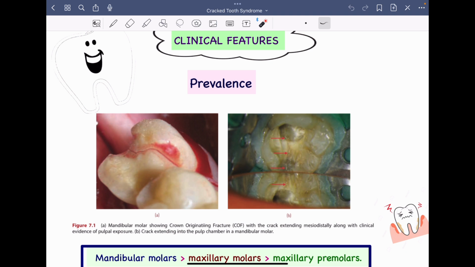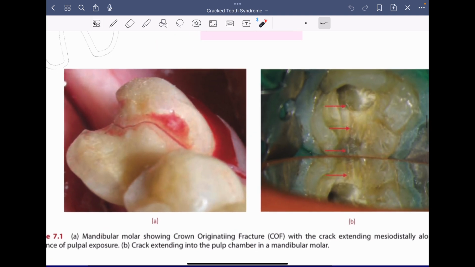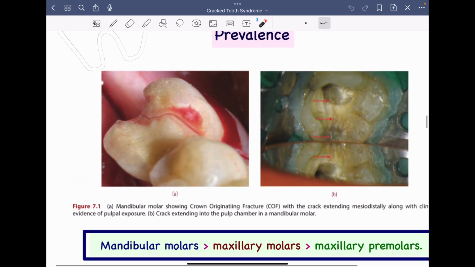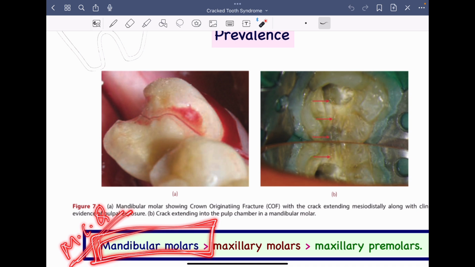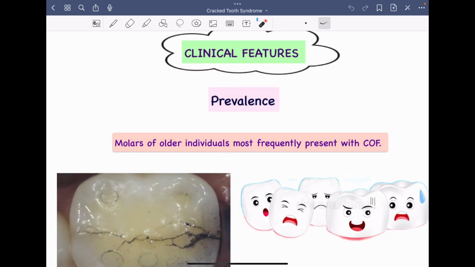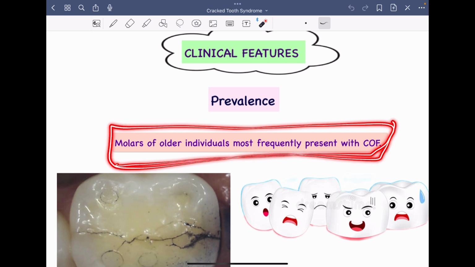Here you can see a mandibular molar. It is completely fractured here. This is the most common tooth involved in cracked tooth syndrome, so this might be directly asked as an MCQ question. You must remember, the tooth most commonly affected is the mandibular molar, and the least common would be maxillary premolars. Apart from this, molars of older individuals are more frequently involved in cracked tooth syndrome.